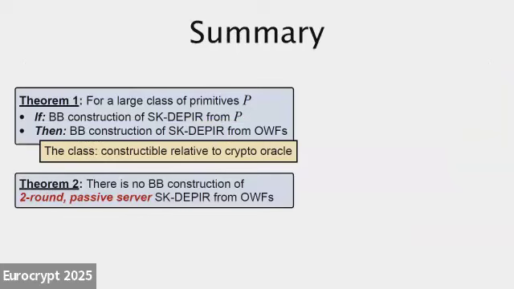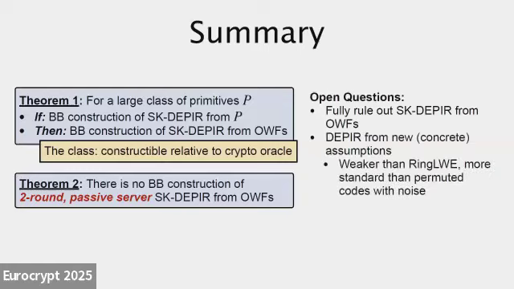Finally, I'll restate my theorem here and close with a couple of open questions. First would be to fully generalize theorem 2, getting rid of these two red adjectives. And finally, could we construct DPR from any other assumption? Something weaker than ring LWE, perhaps just standard LWE, or something more standard than this permuted codes with noise assumption. And with that, I'll close.